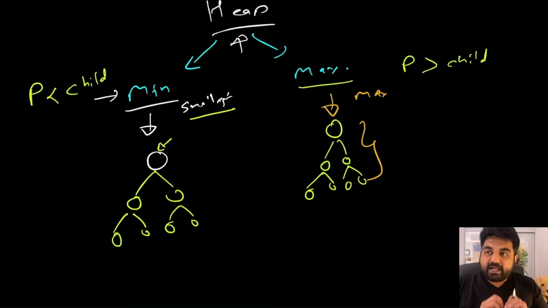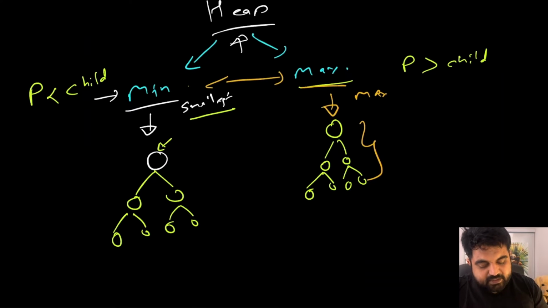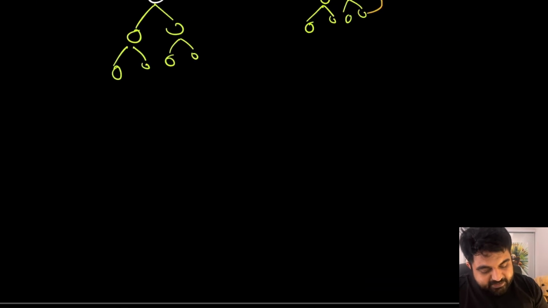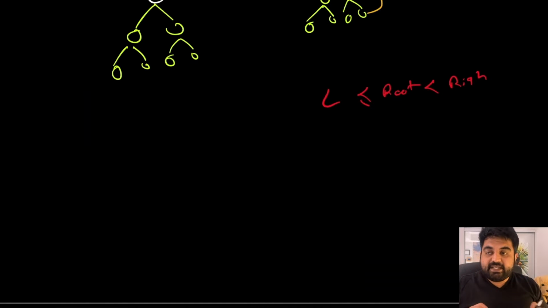So this is the primary benefit of maintaining a heap, that at any given moment we can identify what is the smallest element or what is the largest element inside the entire heap. Now the question comes, binary search tree does the same thing. There is a slight difference, and that slight difference is that in the binary search tree we are maintaining the property of the left child being less than or equal to the root node, and the root node being less than or equal to the right child, which is not what we are maintaining inside the heap.